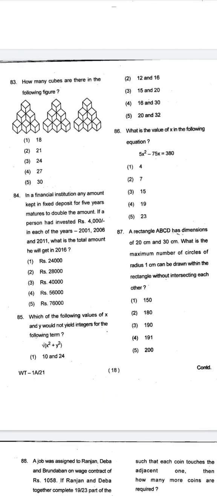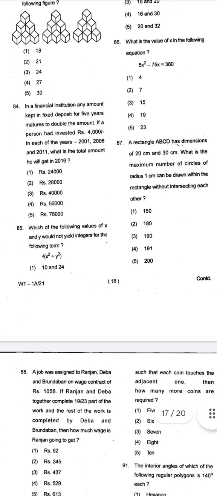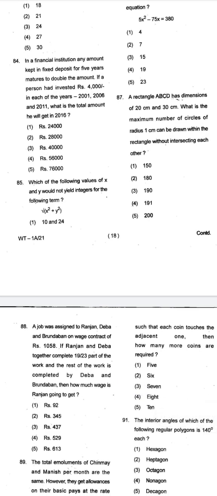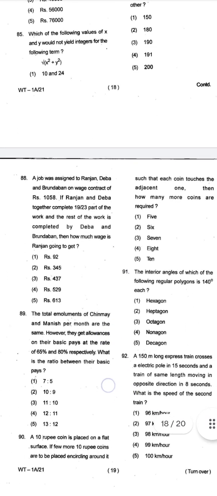Again, a quant question. Now, when we move further, how many cubes are there in the following figure? Now, this comes under quantitative aptitude subject, but more of this is the LR subject. This question is from logical reasoning subject. Okay, again a quant question, mensuration topic. A rectangle ABCD has dimensions of 20 centimeter and 30 centimeter. Mensuration question from quant subject.